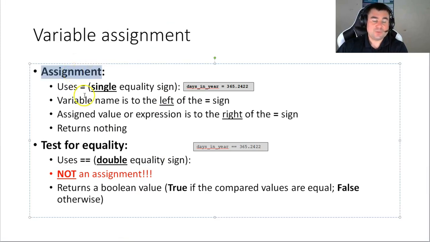The way assignment works is with a single equal sign, and the verb for that is not equal. The verb is get, and I think you have heard me already several times say x gets 5. Not x equals 5, x gets 5. You take the value 5 and you assign it to x. X gets 5. So here's an example.